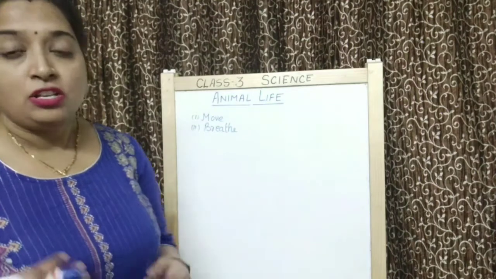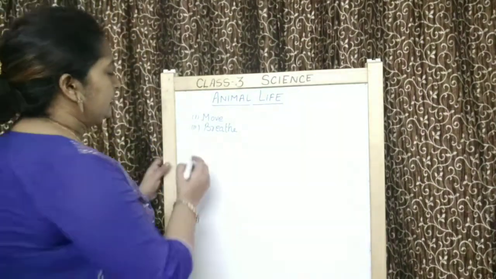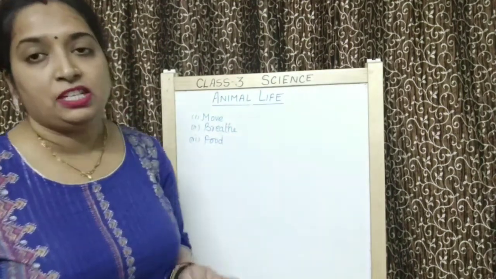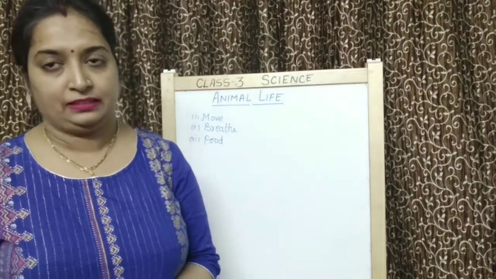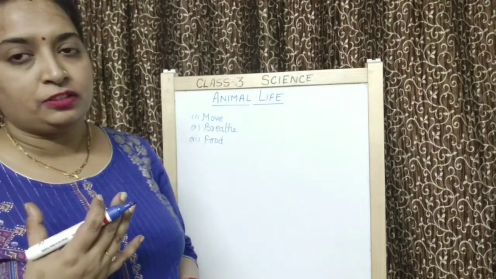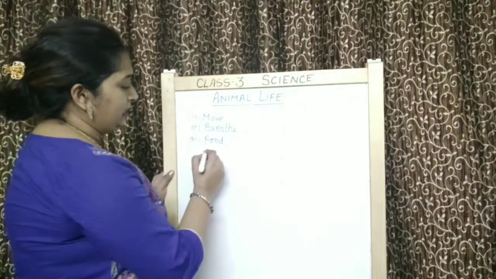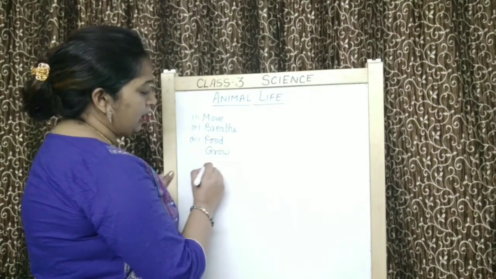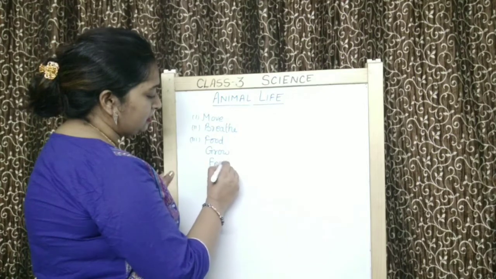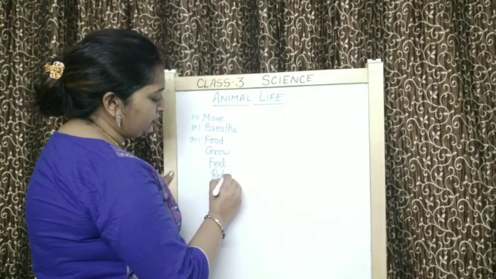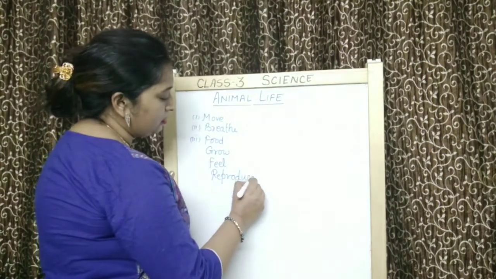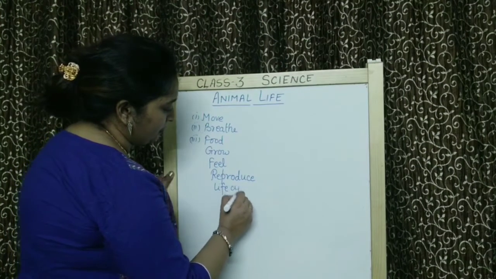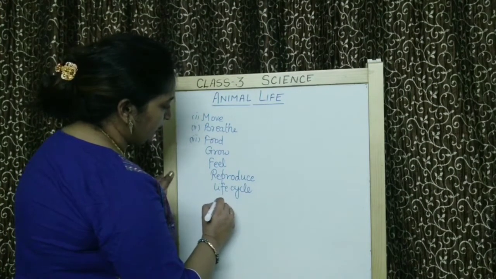What is the next one? Children, all the animals, they need food. All the animals need food and they get their food from plants. Now, whatever living characteristics you have studied, they will be all present in the animal. Like living things, animals, they grow. Animals, they feel. Animals, they reproduce. Okay? Then animals, they have a life cycle. And they die.